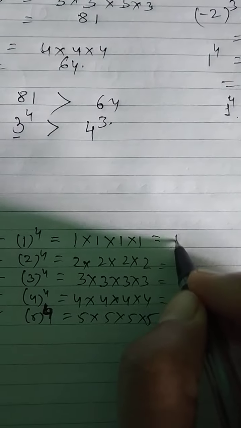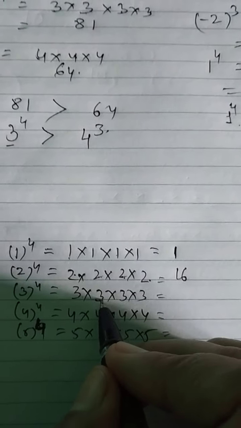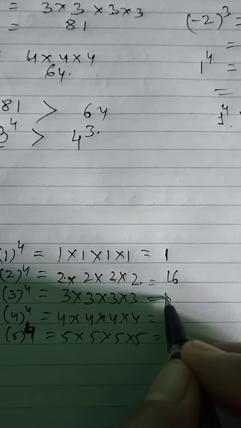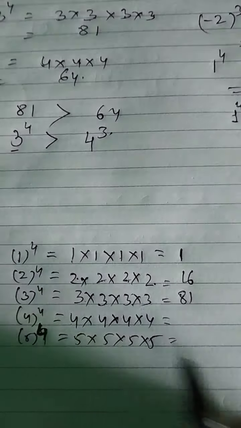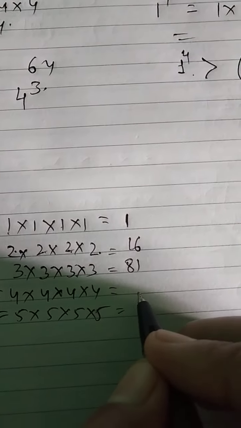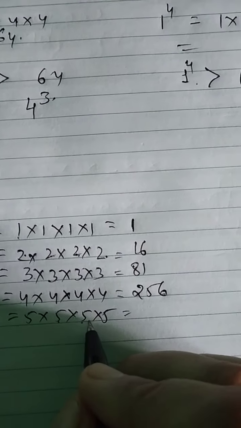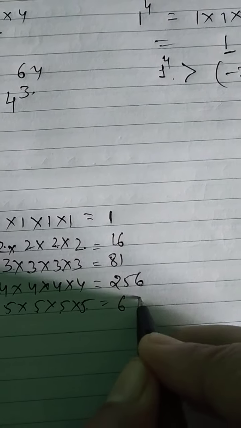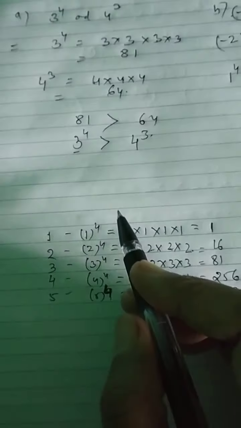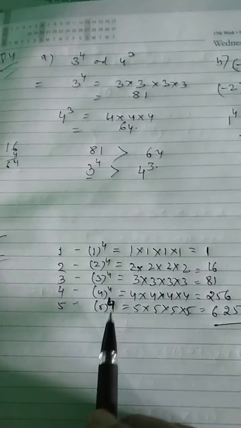1 ones are 1, so 1 will be 1. 2 twos are 4, 4 twos are 8, 8 twos are 16. 3 threes are 9, 9 threes are 27, 27 threes are 81. 4 fours are 16, 16 fours are 64, and 64 fours are 256. 5 fives are 25, 25 fives are 125, 125 fives are 625. So this is the answer of question number 5. All the natural numbers raised to the power 4, up to 5 you have to do, students.